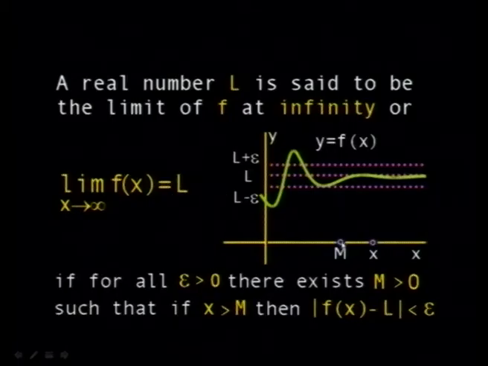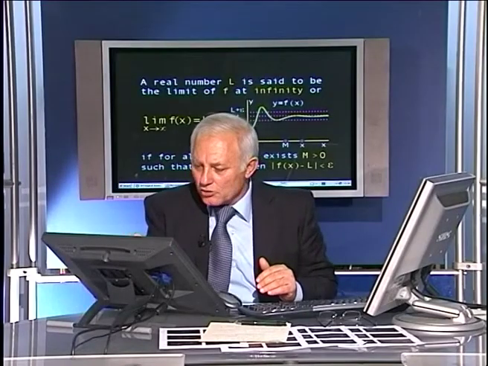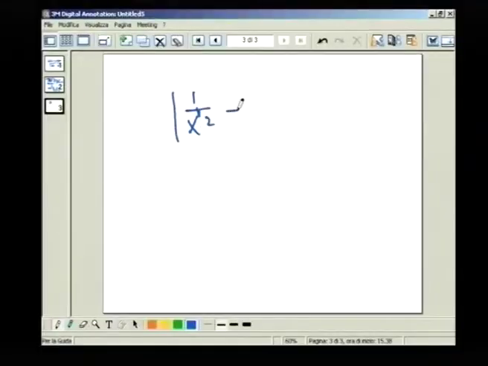Because suppose for example you have 1 over x squared tending to 0. You can say 1 over x squared minus 0, can I make this less than a quantity epsilon? Yes, by taking x greater than 1 over square root of epsilon.